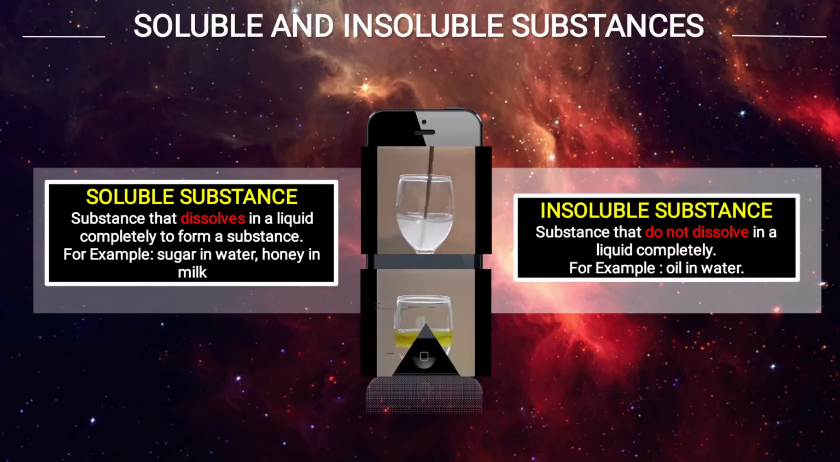Next, an insoluble substance does not dissolve in a liquid completely. For example, oil in water. When oil is poured in water, see, it is not mixing with the water completely. It does not dissolve. So that is an insoluble substance.